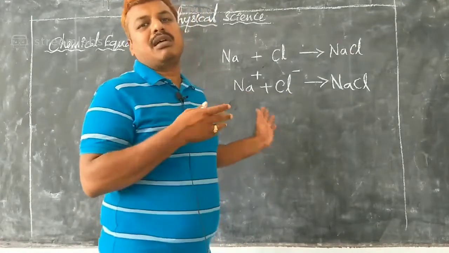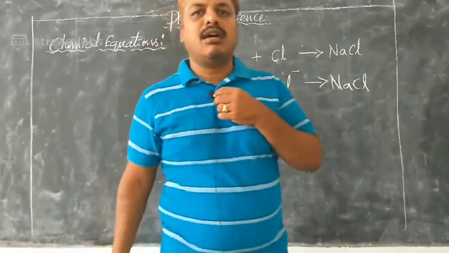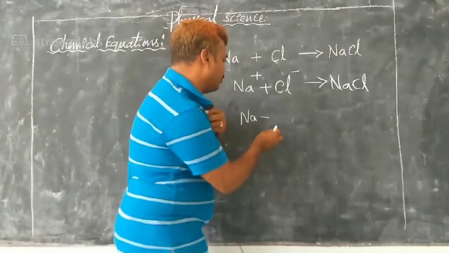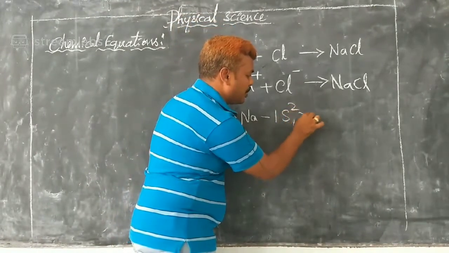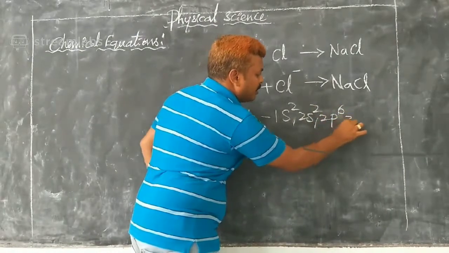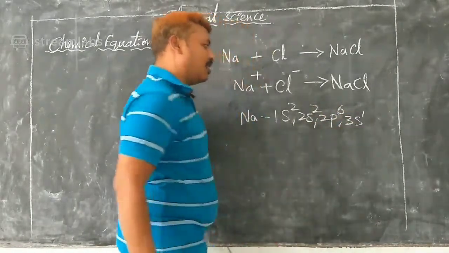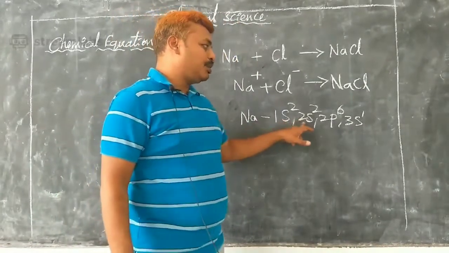So how are these going to become ions? Sodium is 1s2, 2s2, 2p6, 3s1. Now sodium is having 1s2, 2s2, 2p6.